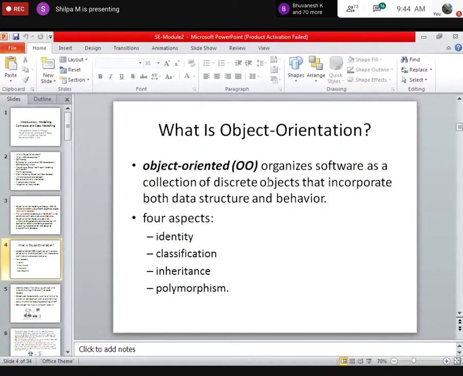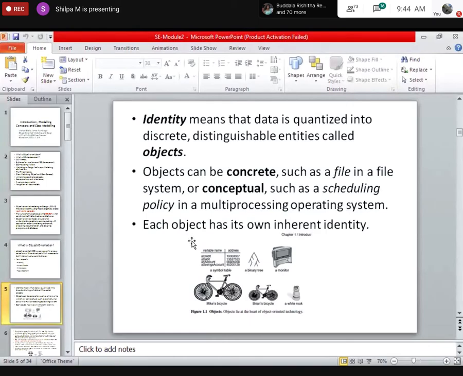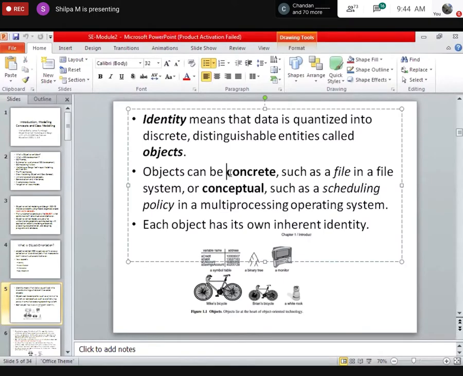It is nothing but a collection of objects. We have four aspects: identity, classification, inheritance, and polymorphism. Identity means an object which has certain properties. It can be concrete or it can be conceptual. Mike's bicycle is one object. Brian's bicycle is another object. Some monitor is another object.